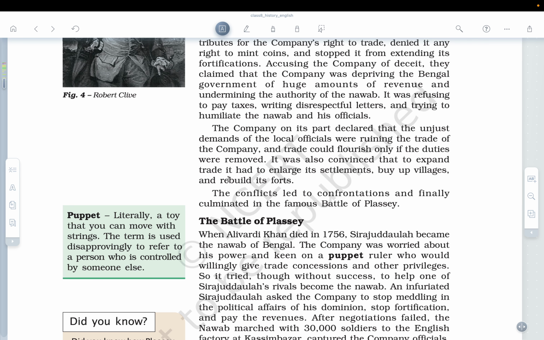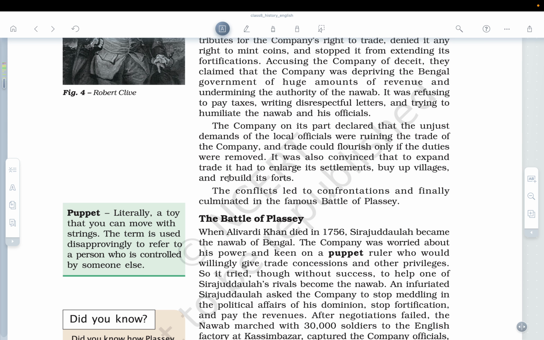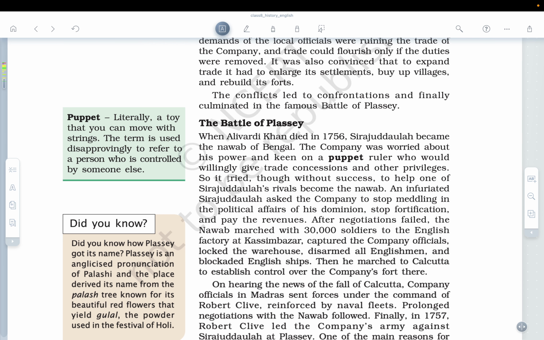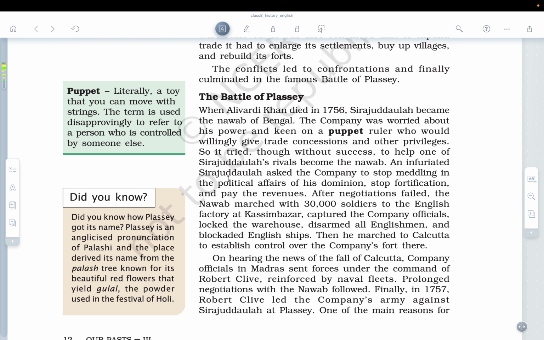The conflict led to confrontation and finally culminated in the first famous Battle of Palasi. So let's see what happened in the Battle of Palasi. When Alivardi Khan died in 1756, Sirajuddaula became the Nawab of Bengal. The company was worried about his power and keen on a puppet ruler who would willingly give trade concessions and other privileges. So basically, the company wanted a puppet ruler who was not going to stop the Britishers from doing whatever they wanted to do.